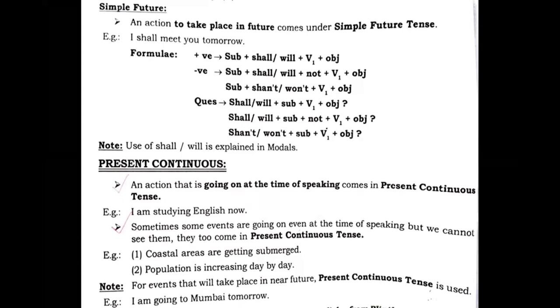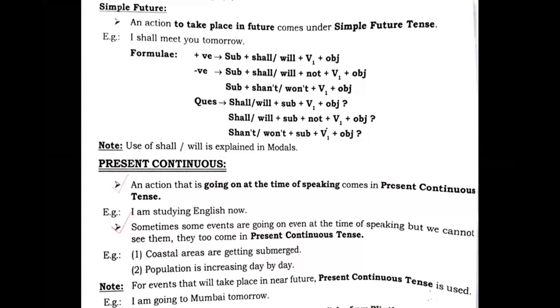Sometimes some events are going on at the time of speaking, but we cannot see them. They too come in present continuous tense, right, students? See, a few examples: coastal areas are getting submerged. It is taking place, but that's not before us, even though we are speaking about it.